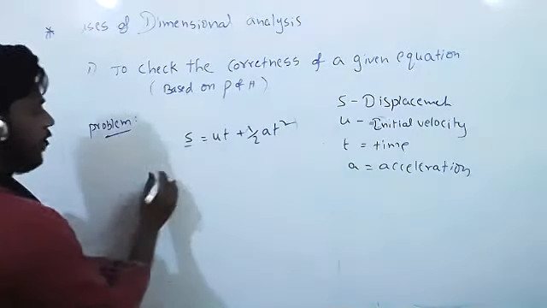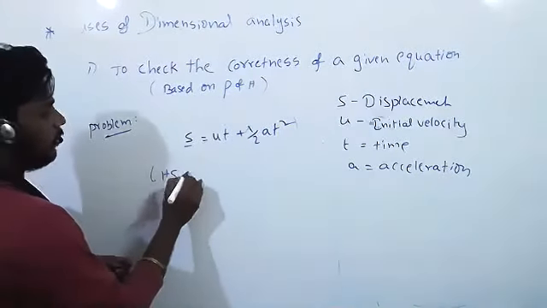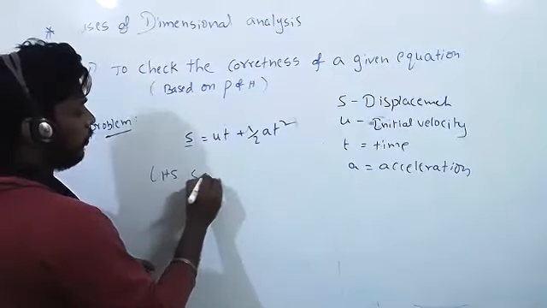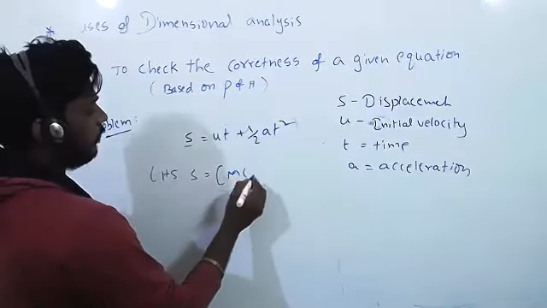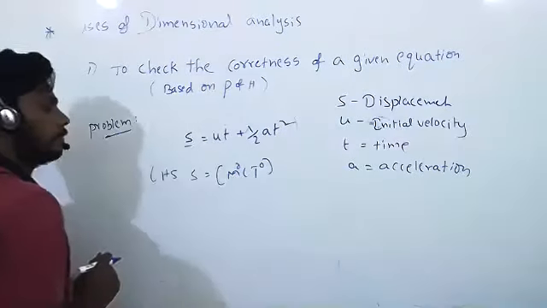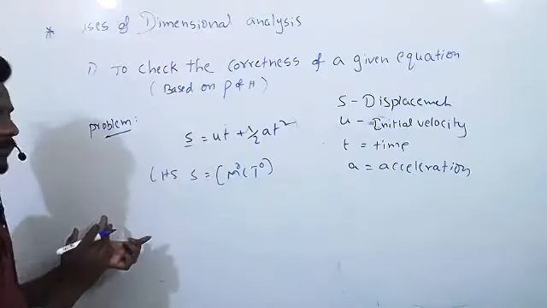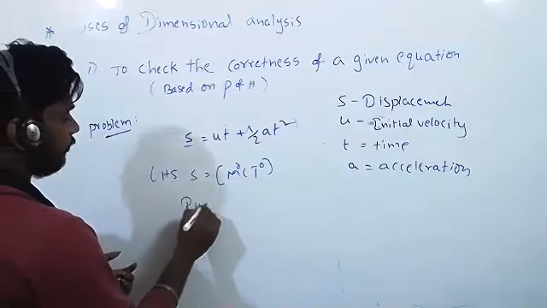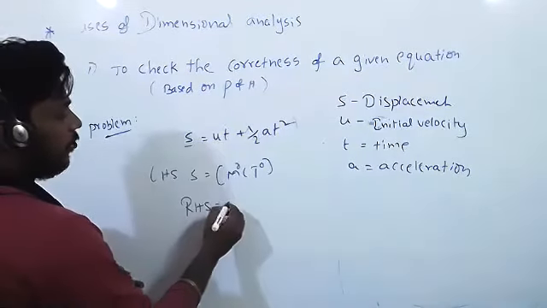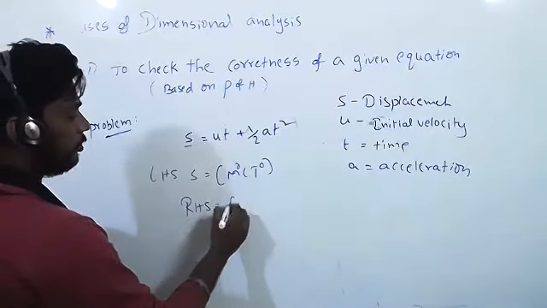First, the LHS dimensional formula. S is equal to M0 L1 T0. That is my LH side. RHS: first, I will take only this quantity. What is the dimensional formula for velocity?